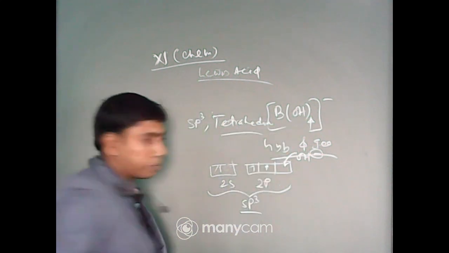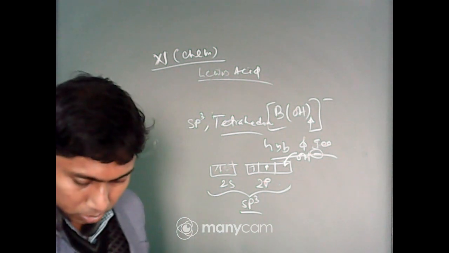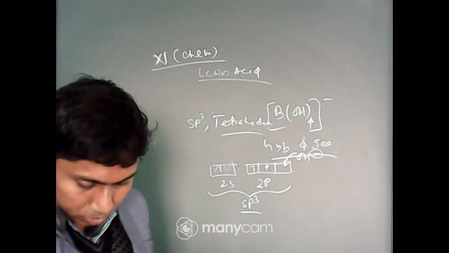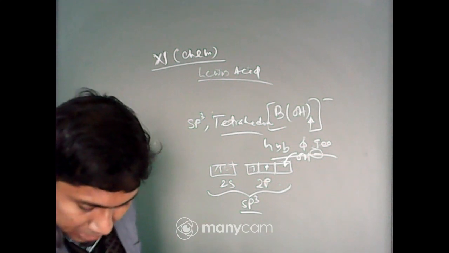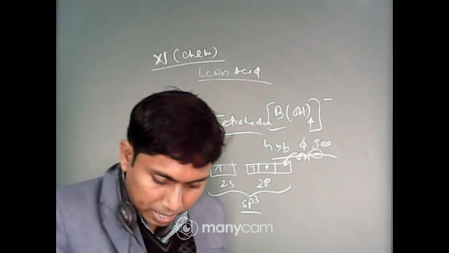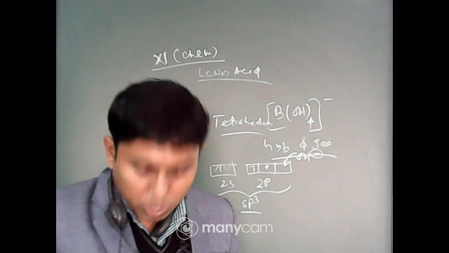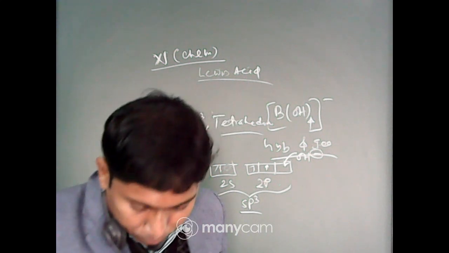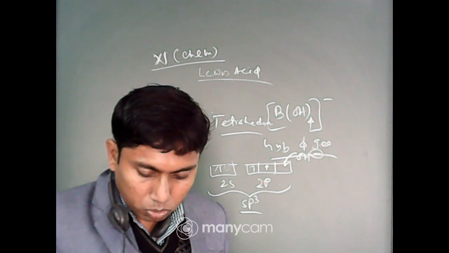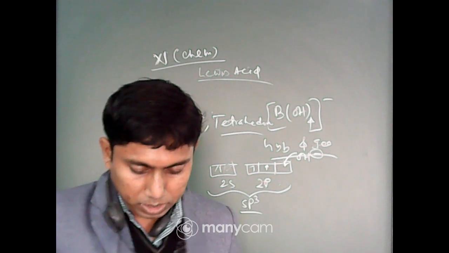So, what was the option? Now, come to the options. The options were sp3 tetrahedral, sp3 square planar, which is not possible. The square planar is dsp2, etc. sp3d2 octahedral, no, dsp2 square planar. So, first option, sp3 tetrahedral.